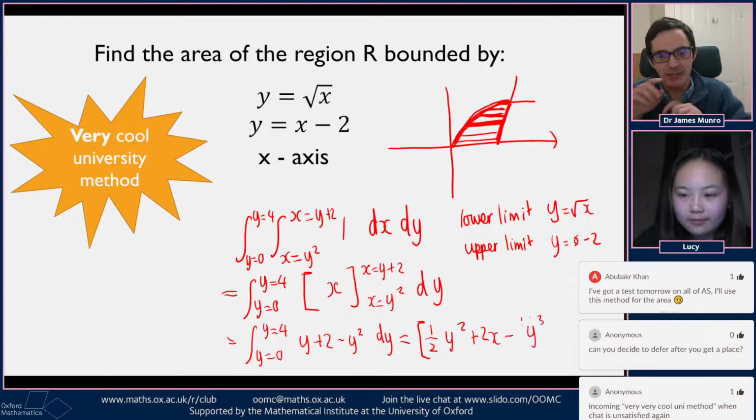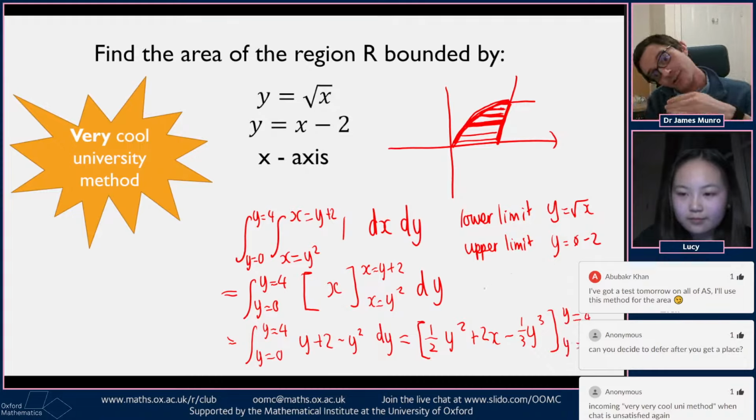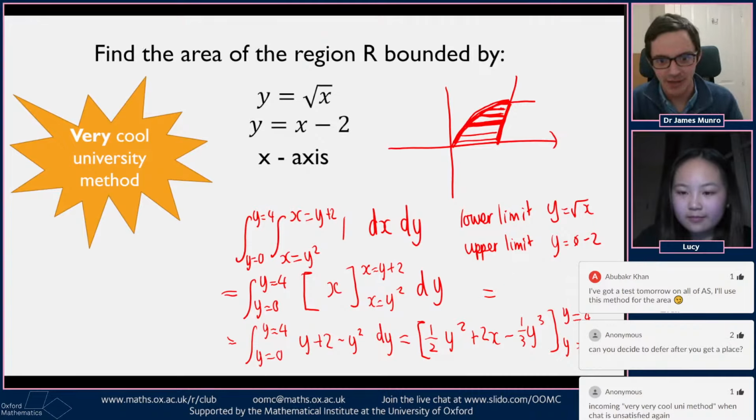Because previously Lucy had to split it down into two different parts, a left bit and a right bit. But if you rotate your head 90 degrees, then it all looks like one bit of range. So the strength of this method is going to be that you can do everything in one big calculation, which Lucy is doing now on the screen.